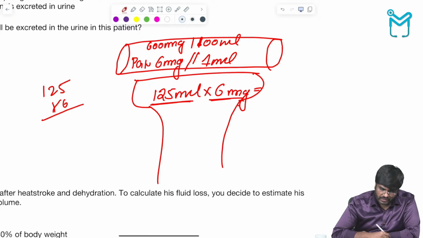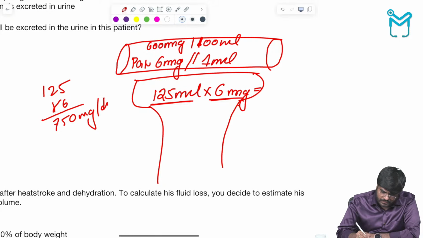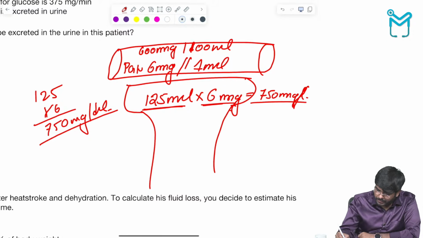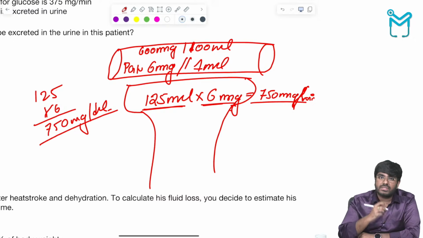Tell me how much is 125 into 6? 125, 250, 500 plus 250, how much? 750 milligrams per deciliter. So let's imagine here 750 milligrams of glucose is getting filtered every minute. In 1 minute, 750 milligrams of glucose is getting filtered.